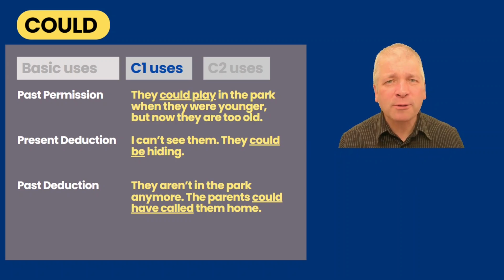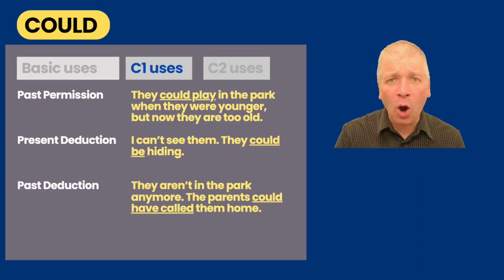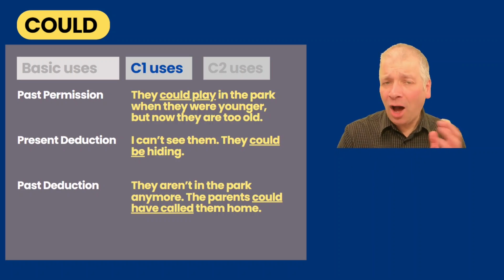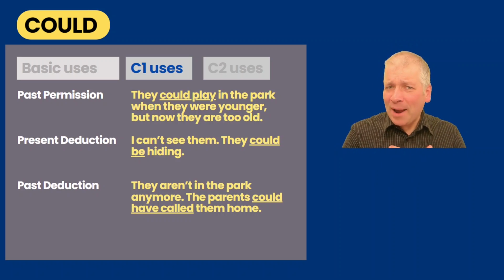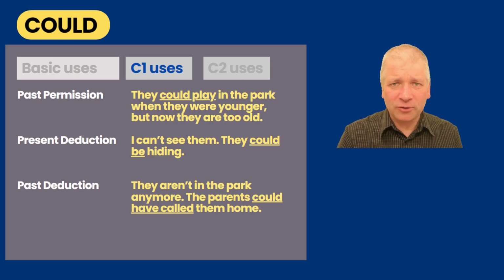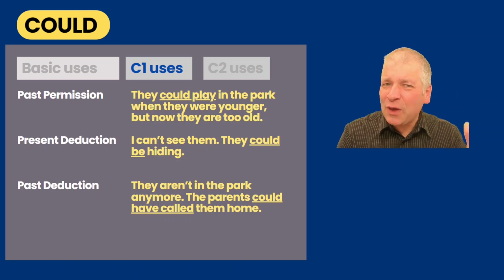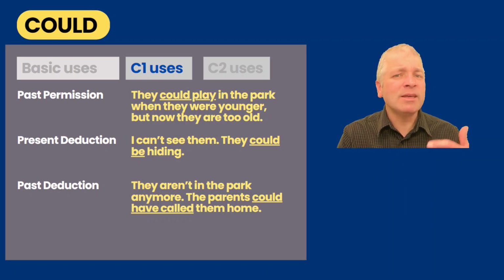For example, past permission, present deduction, and past deduction. With past permission, they could play in the park when they were younger, but now they are too old. It's something they were allowed to do when they were younger. With present deduction, they could be hiding. This is what we think might be the case at the moment. But with past deduction, the parents could have called them home. This is what we think might have happened before now. But it's all to do with our thinking based upon what we know. It's deduction.